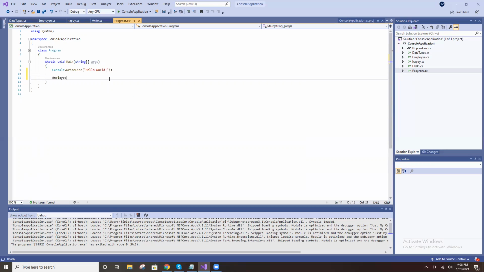The employee class name is employee. Employee reference, okay? E equal to new employee. New is a keyword. New class name creates an object for this class and saves that object to E. What is E? Employee reference name.